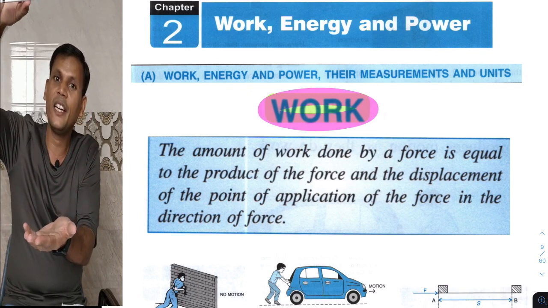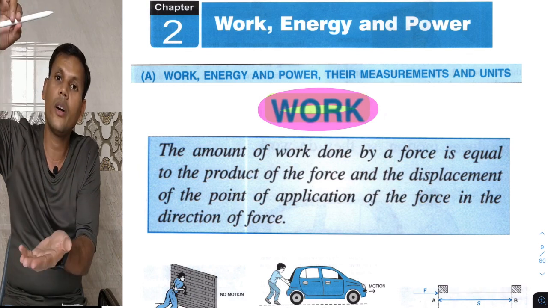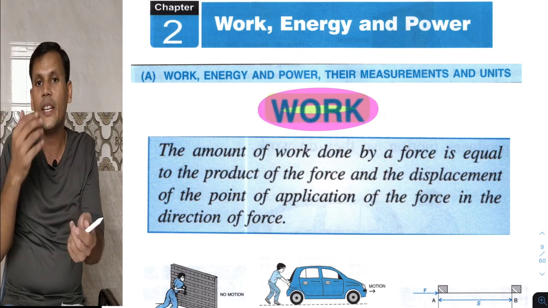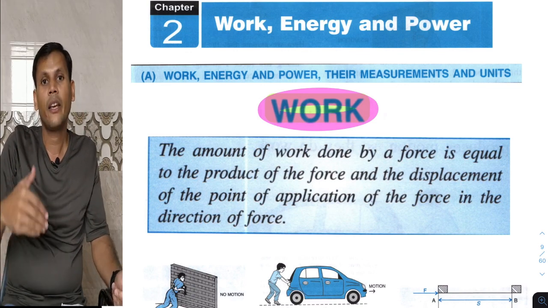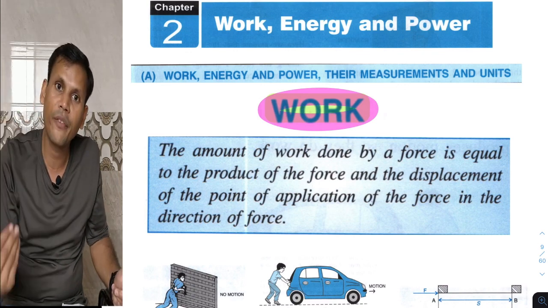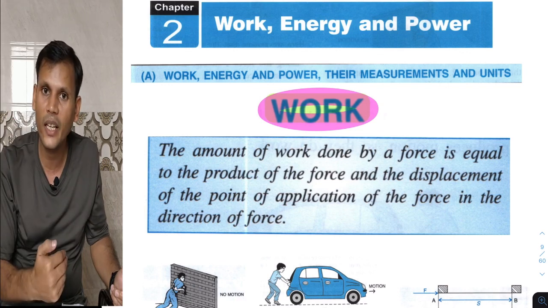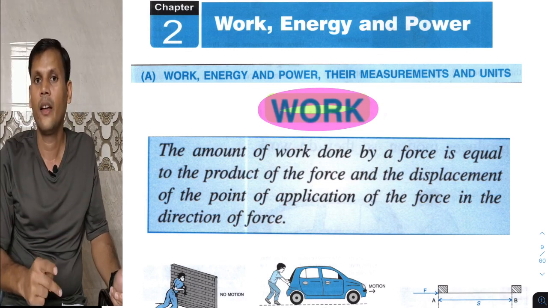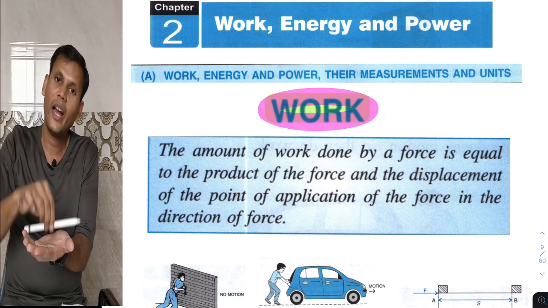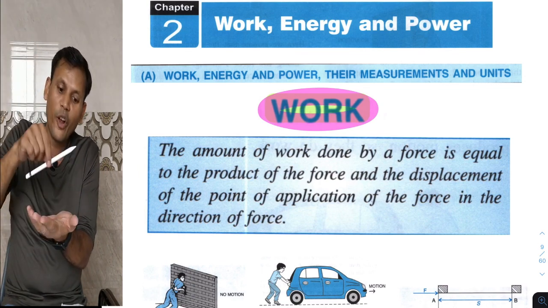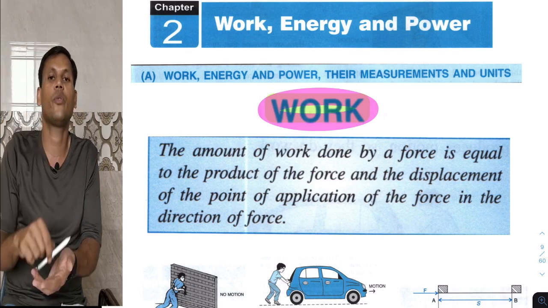Then definitely I did some work. So what is the common thing during work done? If work is being done, two things are there. One, we are applying force, and second, the body has been displaced from one position to another position.